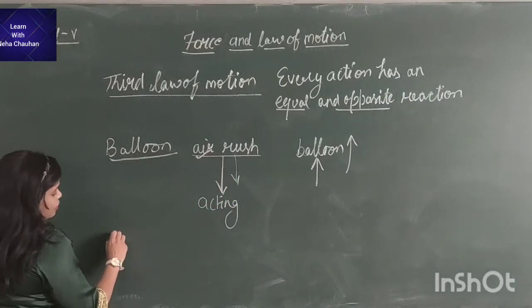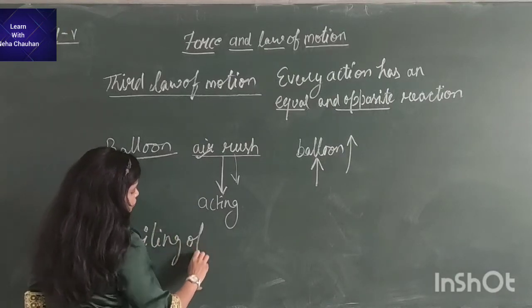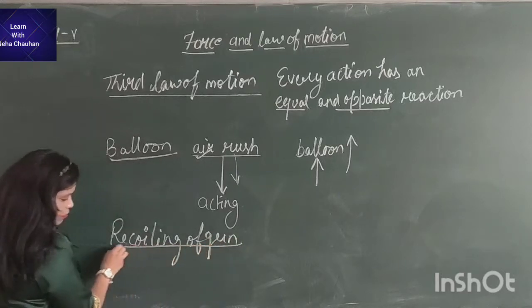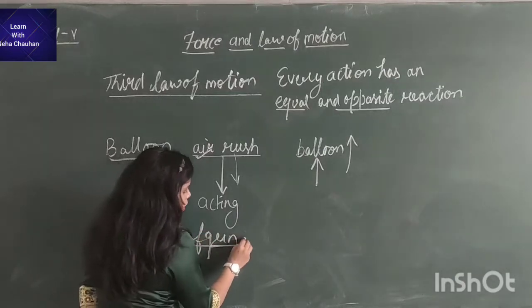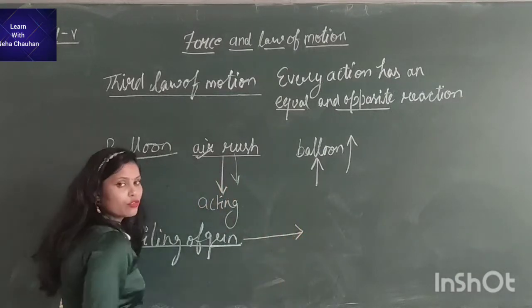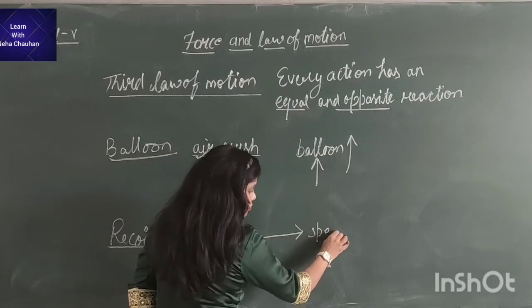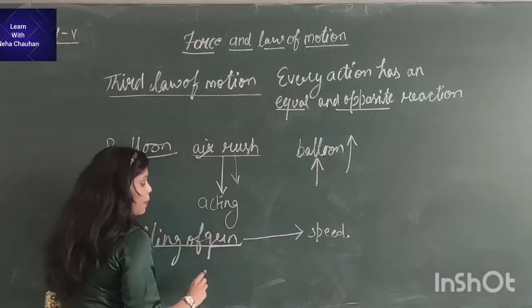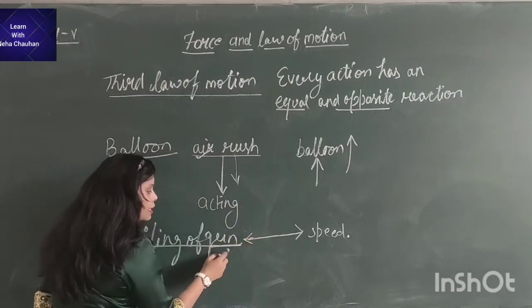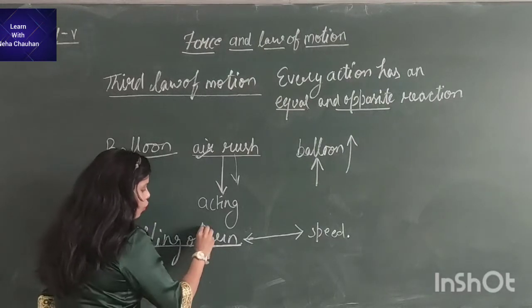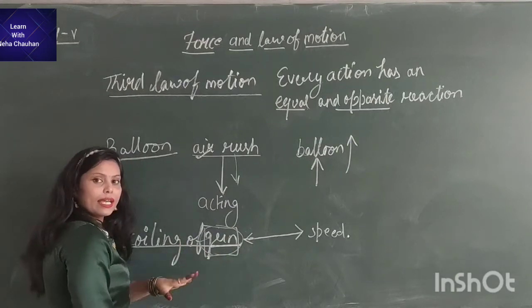Another example is the recoiling of a gun. When a bullet is fired from a gun, the bullet goes in the forward direction with a great speed, right? But the bullet also exerts an equal and opposite force on the gun, but the gun accelerates with a lesser speed.